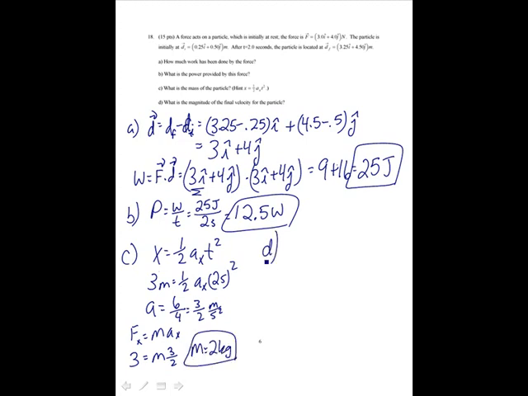And then finally in D, what is the magnitude of the final velocity of the particle? Well, I know that the work goes into energy, which is going to be 1/2 m v squared. And so I say 25 joules is equal to 1/2 times 2 times v squared, and I find that v is equal to the square root of 25, or 5 meters per second.